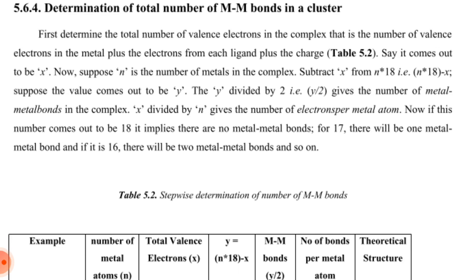Determination of the total number of bonds in a cluster. First, determine the total number of valence electrons in the complex. That is the number of valence electrons in the metal plus the electrons from each ligand plus the charge. Say it comes out to be X. Now suppose N is the number of metals in the complex. Subtract X from N times 18, that is, N*18 minus X. Suppose the value comes out to be Y.